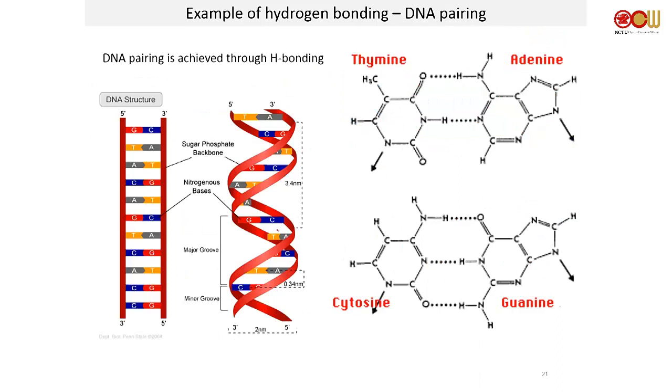Hydrogen bonding, also DNA. This is no surprise to you guys. Thymine always binds to adenine because they have 2 hydrogen bonds. Cytosine always goes with guanine because you got 3 hydrogen bonds. Isn't that surprising? Okay, so DNA also uses hydrogen bonding, right?